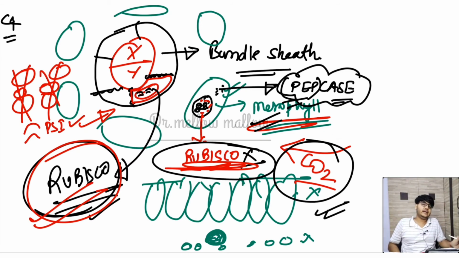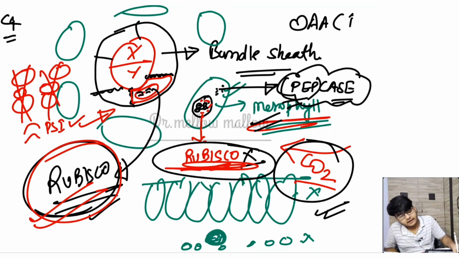I will discuss this in detail, but let me just give you a general idea. There is phosphoenolpyruvate, PEP, present in the cytoplasm, and the enzyme PEPcase helps in binding CO2 and converting it into bicarbonate. So there is attachment of this bicarbonate to the PEP, and by this attachment, the first stable product is oxaloacetic acid, which is a 4 carbon compound, OAA.